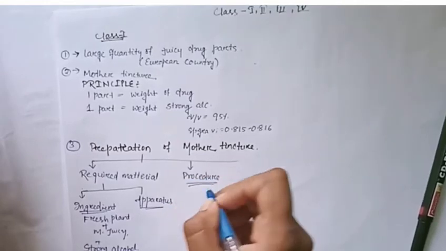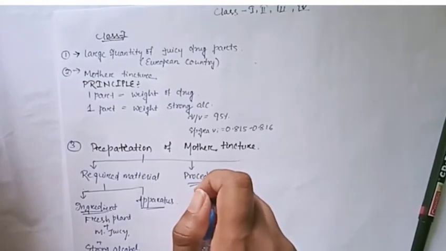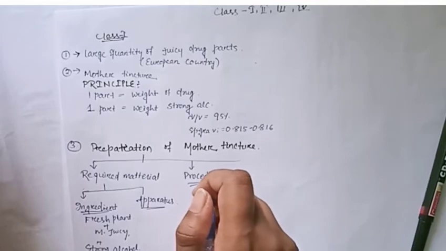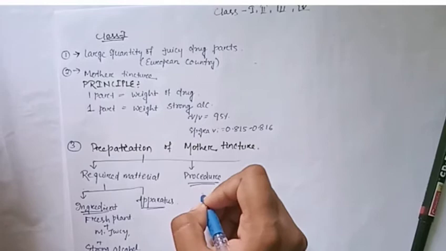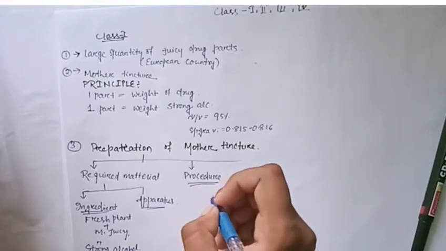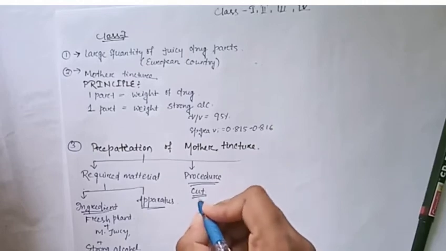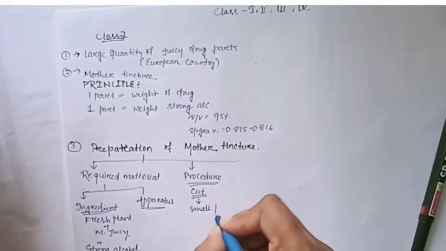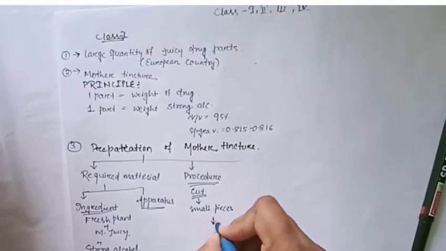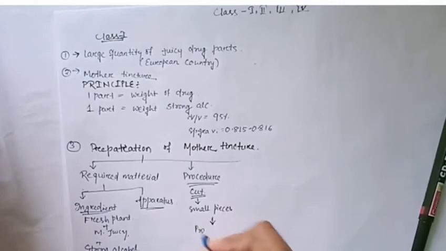In the procedure, as we discussed before, the fresh plant is taken. In the first video I discussed all about the procedure. First the fresh plant is cut into small pieces. After cutting the fresh plant into small pieces, put it into the percolation mortar and pestle.